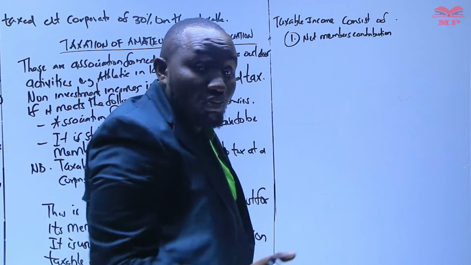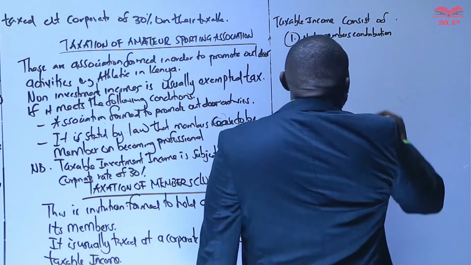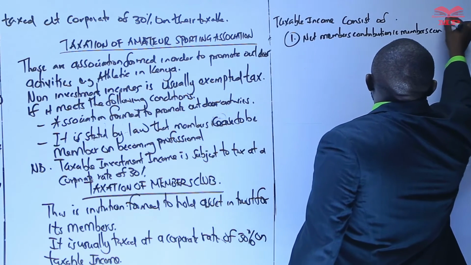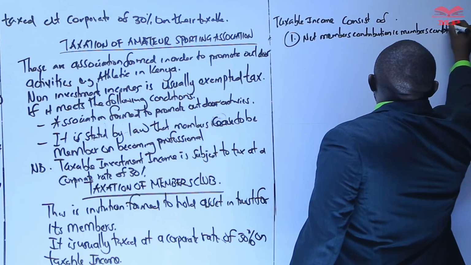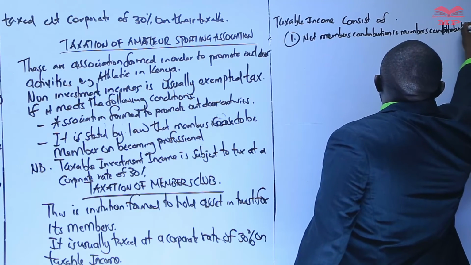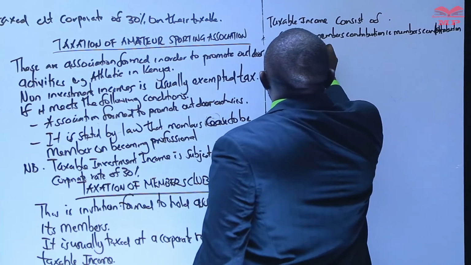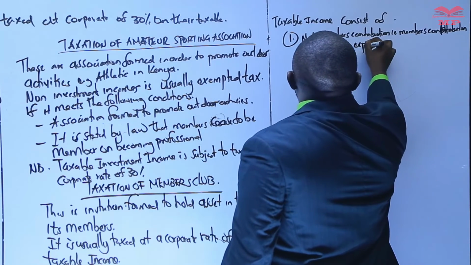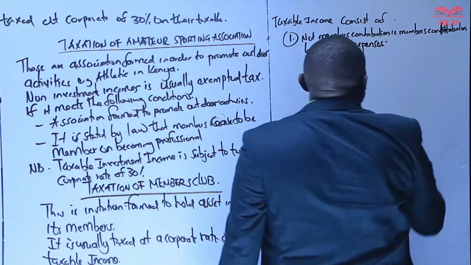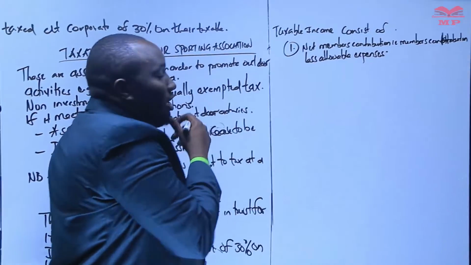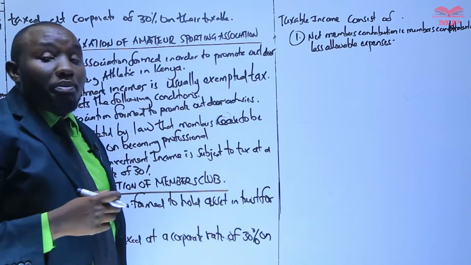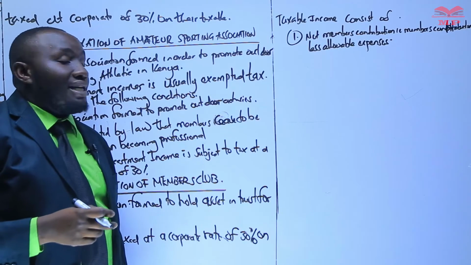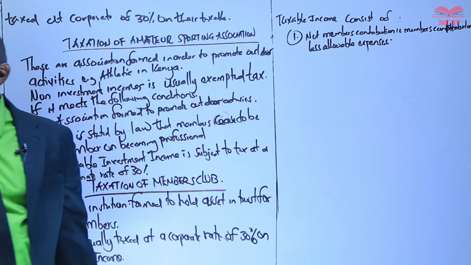That is basically members' contribution less allowable expenses. And on that members' contribution, it is very important that it should not exceed 75% of the total contribution.